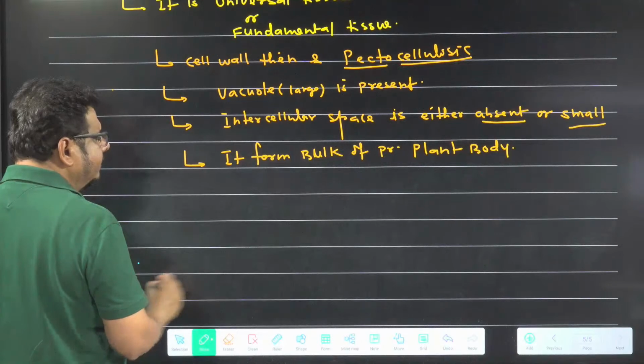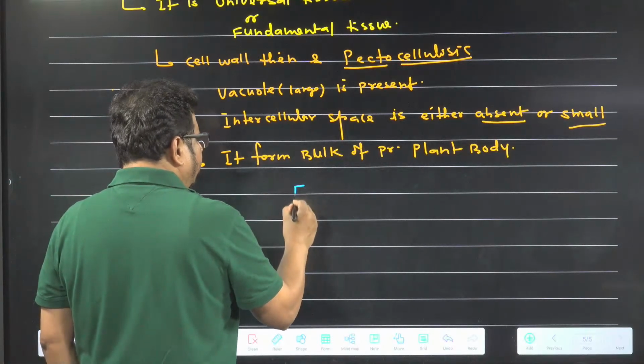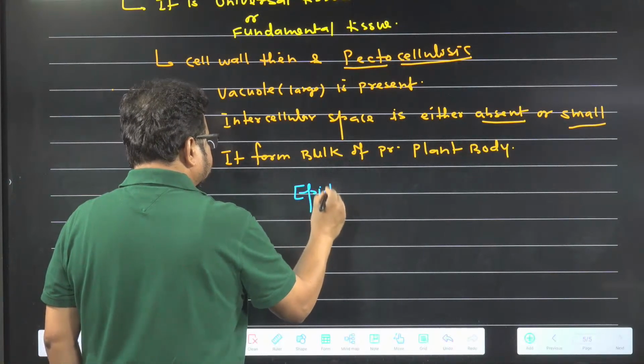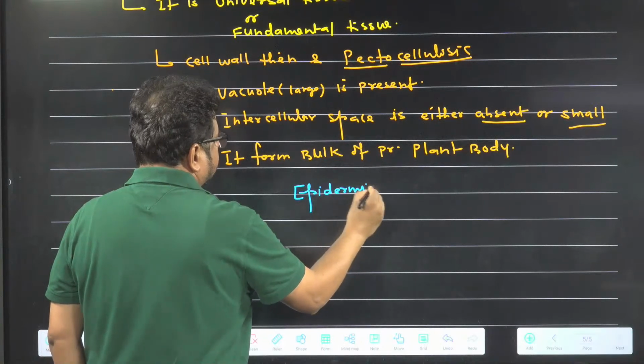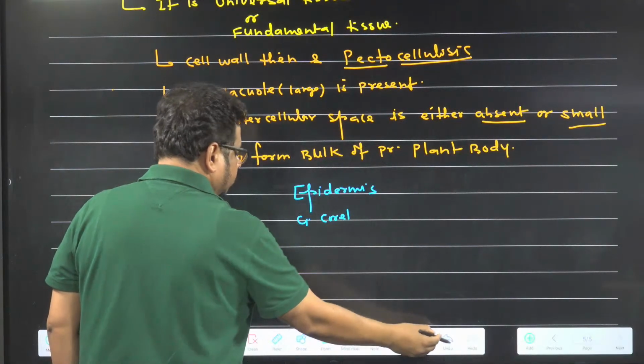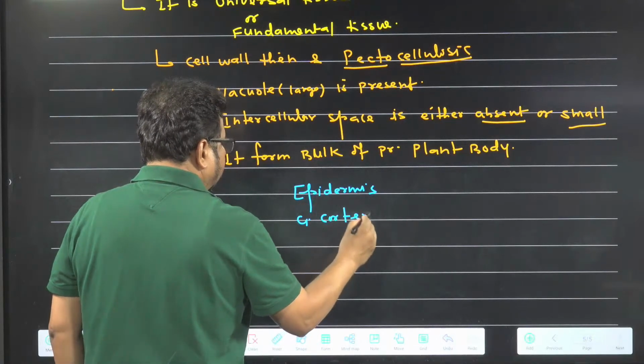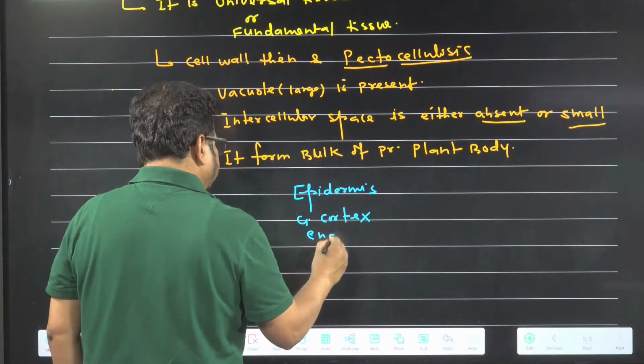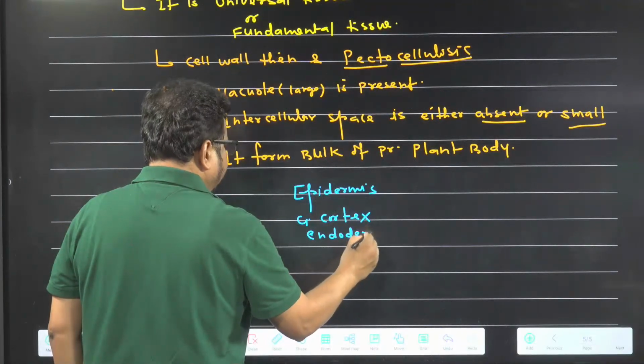How am I saying this? In the plant body, epidermis, general cortex, endodermis, these are the layers in the plant.